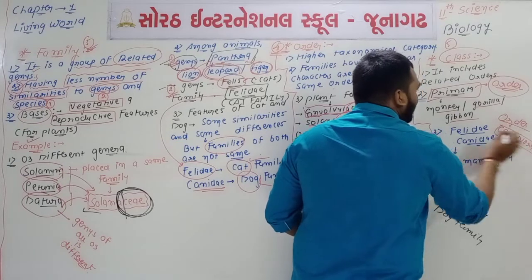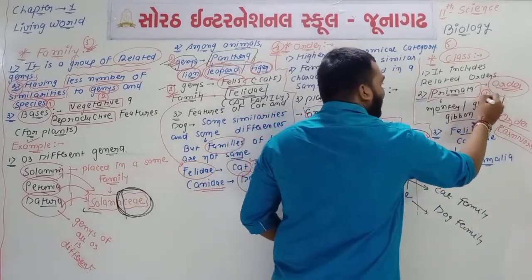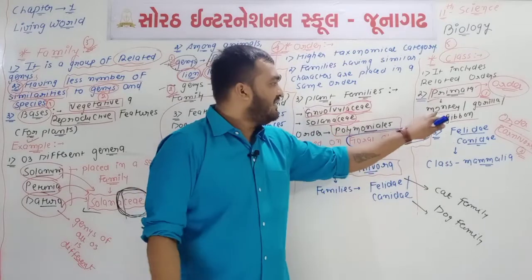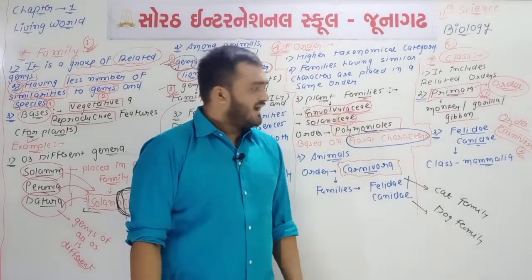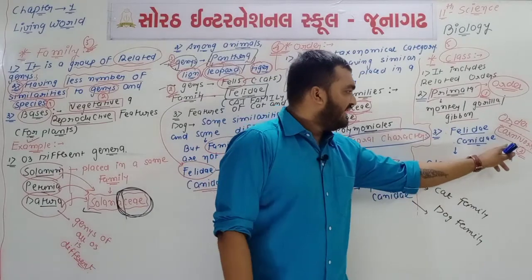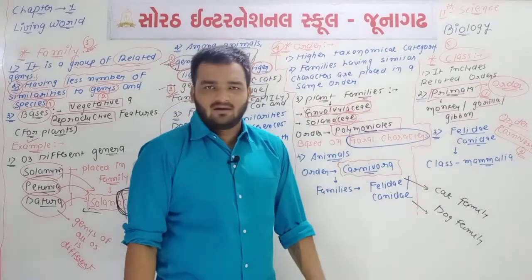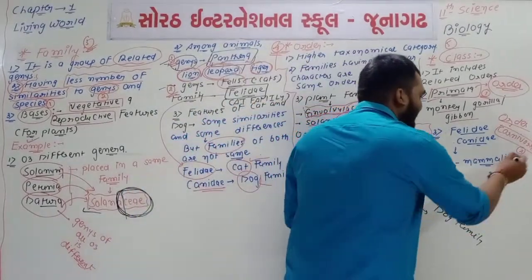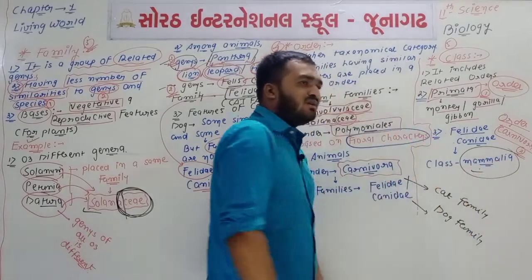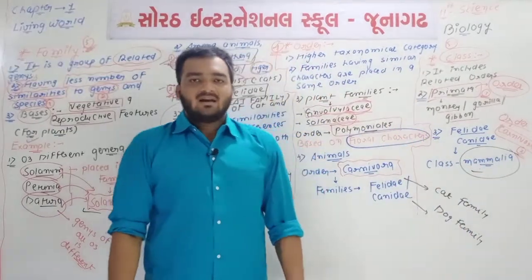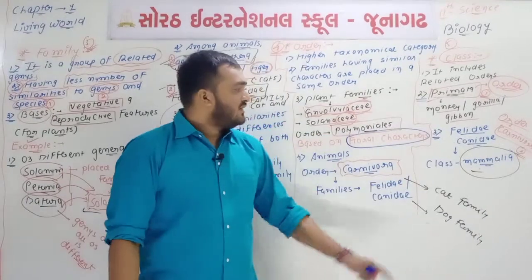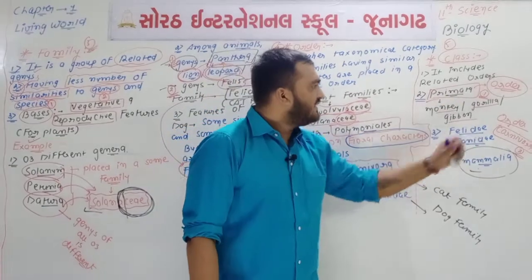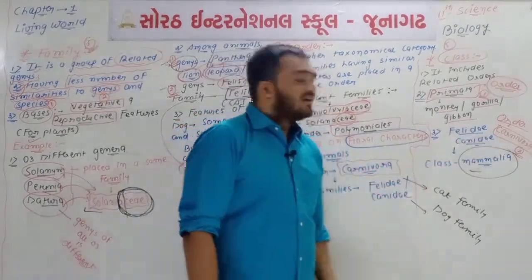Okay, so we have two different types of order. First one is Primata and second one is Carnivora. Again, Primata has which type of animals? Primata has monkey, gorilla and gibbon, while Carnivora has the cat family and dog family. But both different orders belong to one class which is known as class Mammalia. Okay, you will learn about class Mammalia in chapter number 4. Classification of animals means animal kingdom, but here class Mammalia has two different types of order, like Primata and Carnivora.